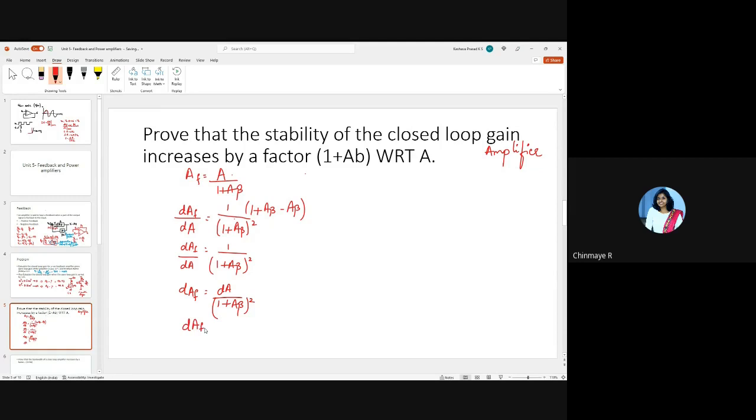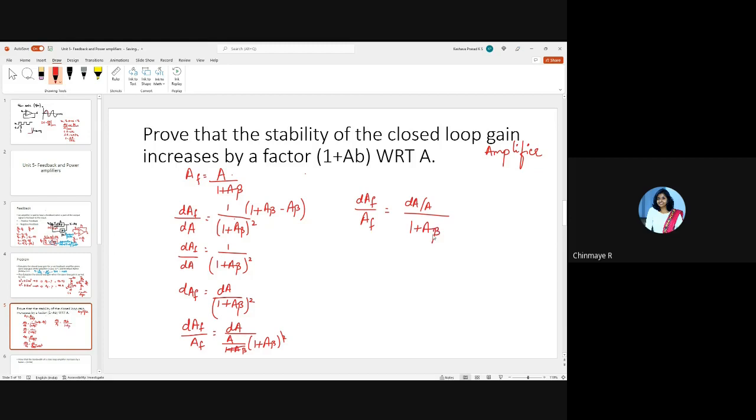So DAF by AF is equal to DA, and AF I can expand as A by 1 plus A beta, so A by 1 plus A beta into (1 plus A beta) square. So this gets cancelled, and I can write DAF by AF is equal to DA by A divided by 1 plus A beta.